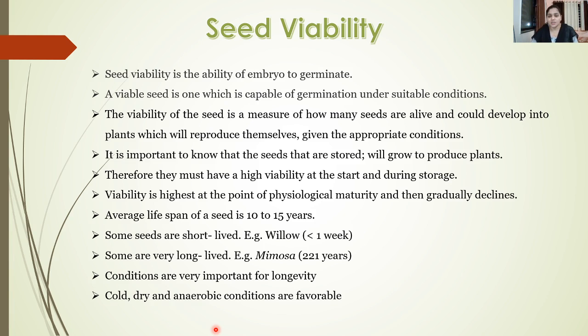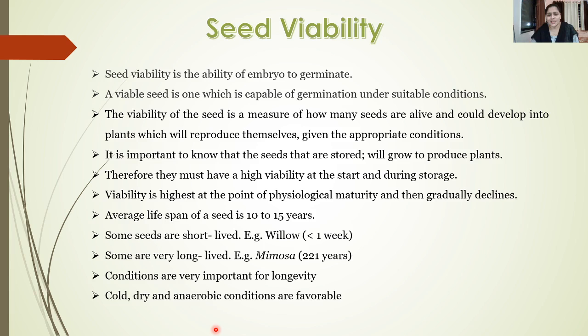under suitable conditions. Now this is very important, because until and unless the conditions are favorable, the seeds will not be able to germinate. The viability of the seed is a measure of how many seeds are alive and could develop into plants which will reproduce themselves given the appropriate conditions.